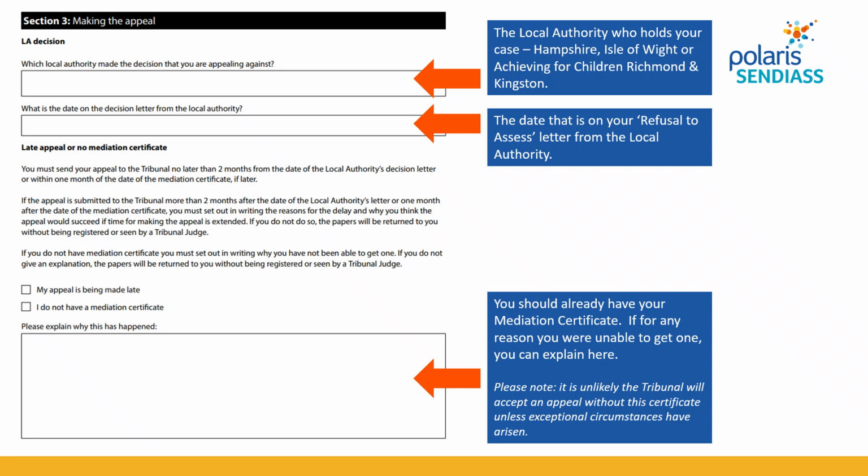And then there is also a section at the bottom where if you have not got a mediation certificate, or if you are submitting your appeal outside of the window, which is 2 months from the decision letter or 1 month from the mediation certificate, whichever is longer, you can tick to say, and you have to explain why that has happened. And it is at the tribunal's discretion whether or not they believe that those extenuating circumstances are sufficient to admit the appeal.